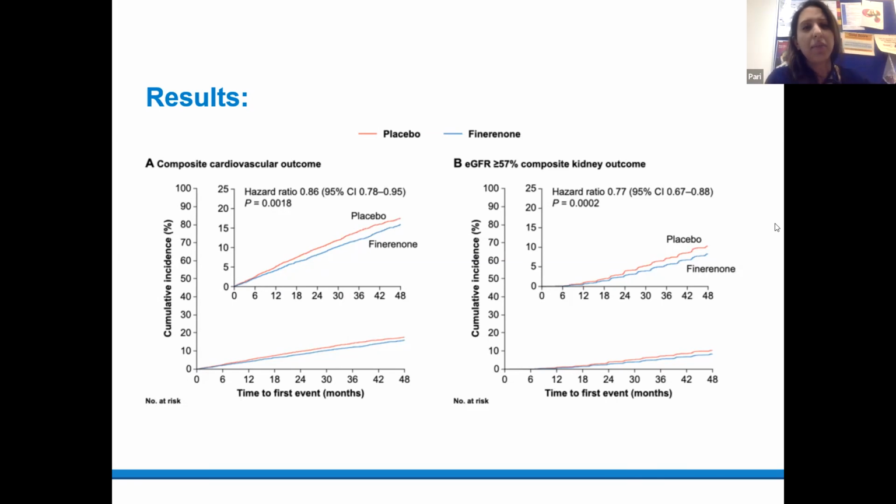I think the cost benefit analysis is quite difficult, because if you're preventing even a few individuals from going on to dialysis, the cost of dialysis is going to be significantly high as well. So given what a burden chronic kidney disease is, I think there is going to be a role to play, but I don't know the exact numbers off the top of my head, sorry.